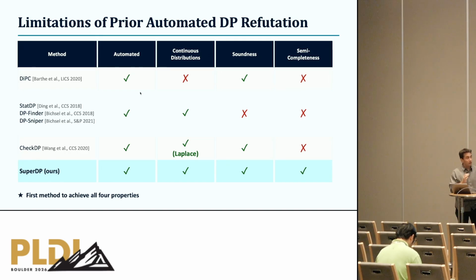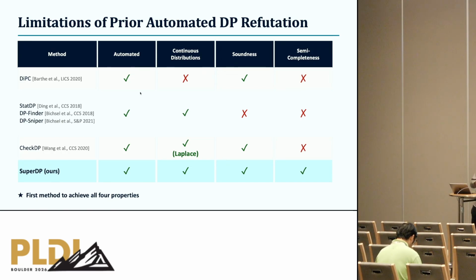I'm considering four desirable properties. One, of course, is full automation. Second is applicability to discrete and continuous distributions. The third is soundness, so basically a guarantee that whenever a tool reports a DP bug, there is indeed a DP bug. And finally, the fourth is semi-completeness. What do I mean by this? Due to the undecidability of the problem, of course, we cannot have both a sound and complete algorithm. But we could still ask for a sound algorithm which is guaranteed to catch a certain subclass of DP bugs.